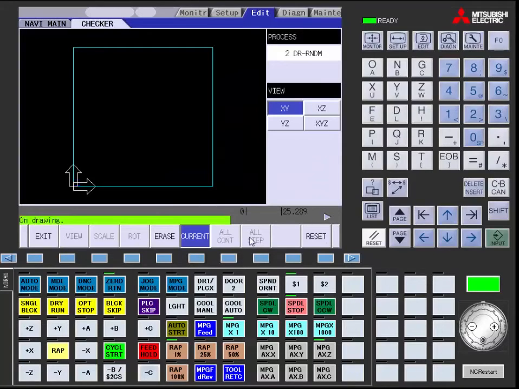You can go to your checker and do all step, and you will notice that you have now drilled your holes.